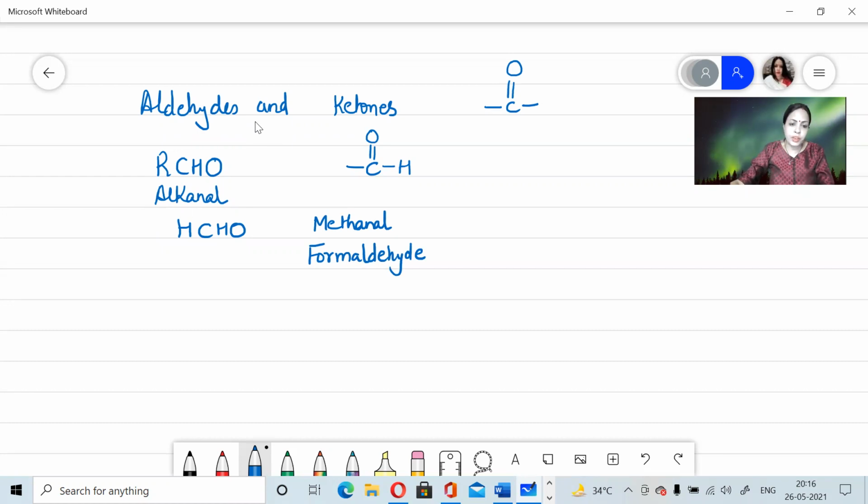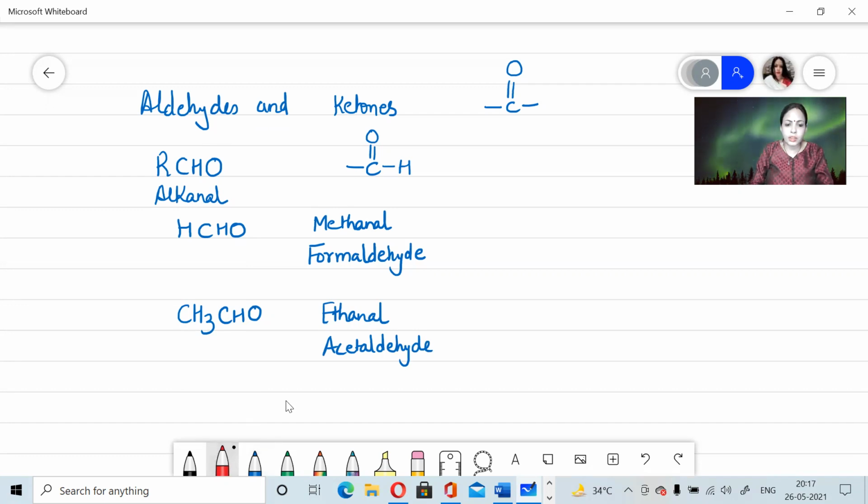Then we have the next member of the series, that is CH3CHO. Though CH3 is a methyl group, for IUPAC nomenclature, we count the total number of carbon atoms. So it will be 2. Because it is 2, therefore it will be ethanal. And the common name is acetaldehyde. So like this, the series works for aldehyde. Now let's see how the series works for a ketone.